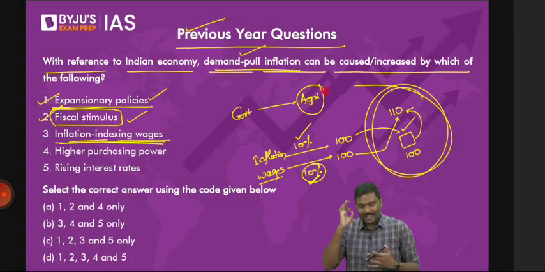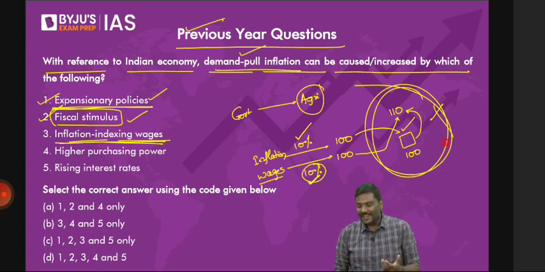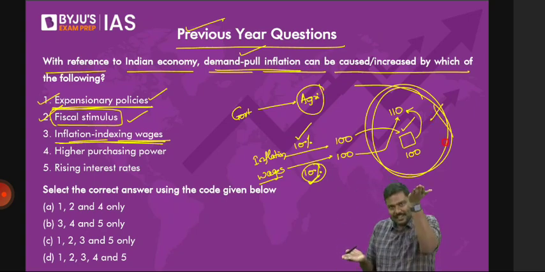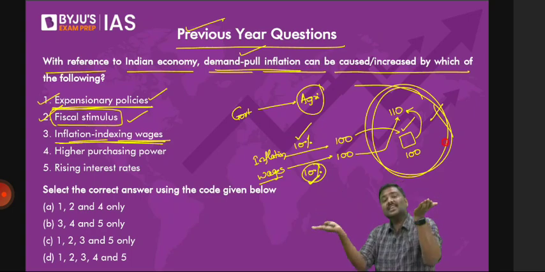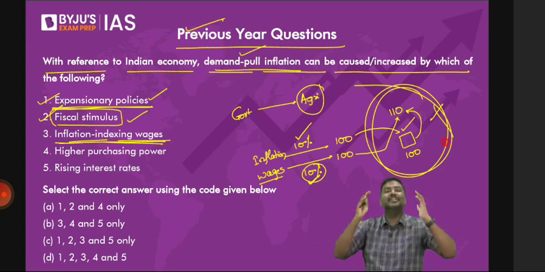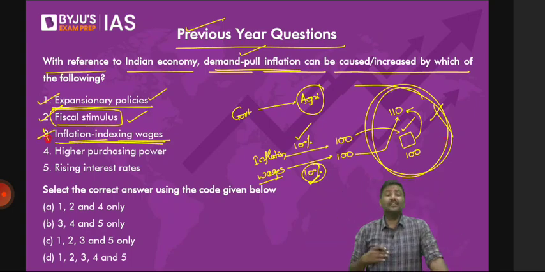Is it going to cause a demand pull inflation? Answer is no. Why? The prices of the basket of goods and services has increased. Even after the change, you are able to purchase the same set of goods and services. So it is not going to cause a demand pull inflation. So the third one is wrong. You can use elimination now, you can use elimination easily.